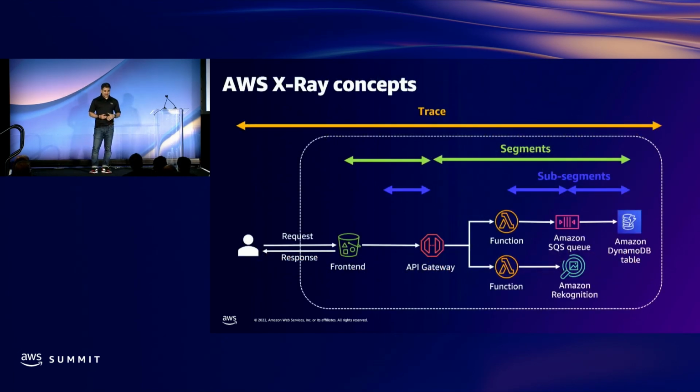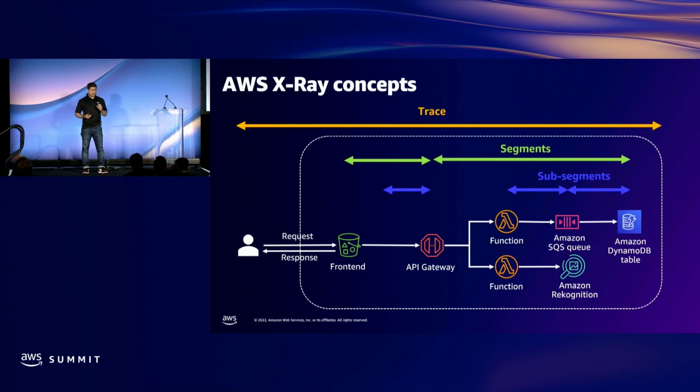So let's take a look at the AWS X-Ray concepts. This is a very generalized architecture. Let's say a static website for serverless, where the static website is hosted on an S3 bucket. And for API calls to get some dynamic data, you are calling an API Gateway API. Depending on the method of the API, it's calling a different Lambda function. And the Lambda function may be inserting some messages to an SQS queue, maybe inserting some data into a DynamoDB table, or calling Rekognition. So the trace is your end-to-end view, starting from the user to the backend.